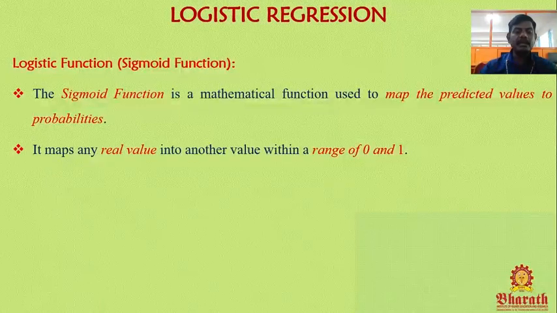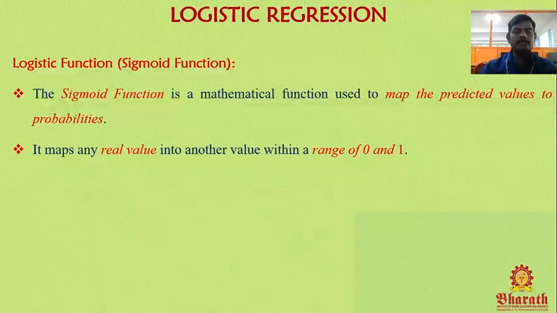It maps any real value. This sigmoid function maps any real value into another value within the range 0 and 1. It should be in the range of 0 and 1. That is the concept of the sigmoid function.